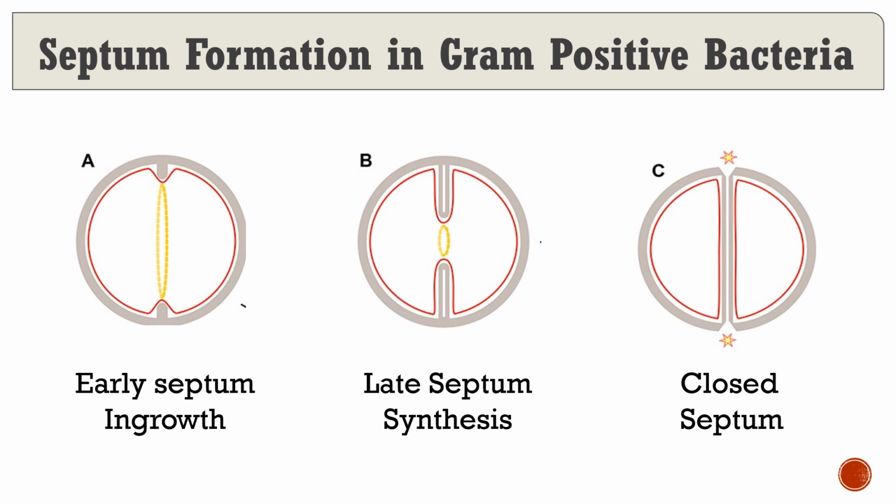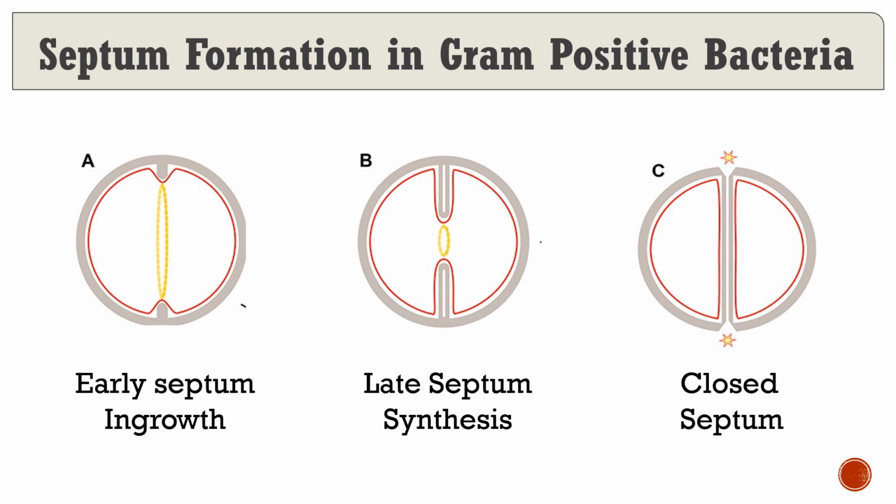We can observe that the septum is formed in the middle of the cell. In figure B, from this side, new wall grows peripherally, pushing apart the hemispheres of old wall. Half of the entire wall of each daughter cell is derived from the septum.